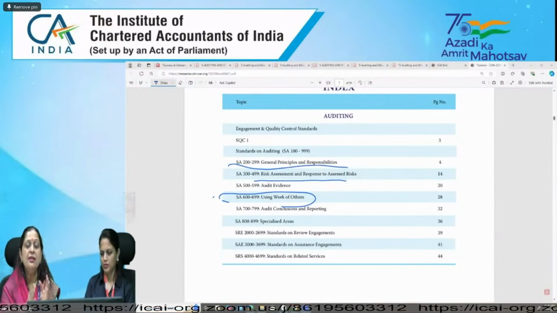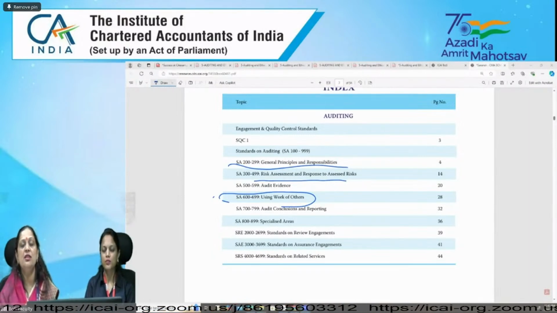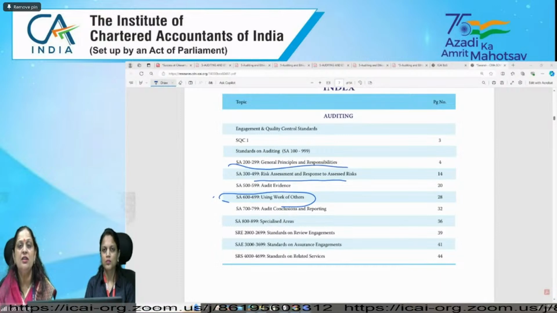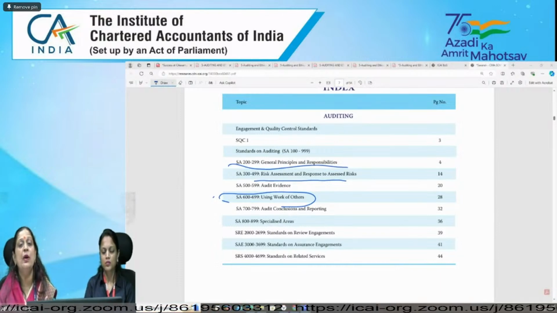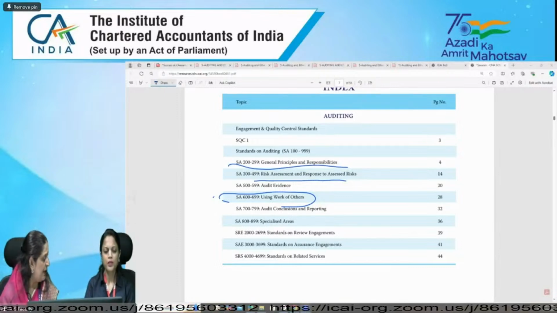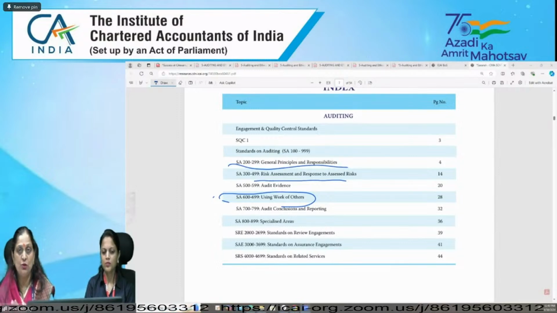So when the situation is being asked for using the work of another auditor or using the work of internal auditor or using the work of auditor's expert, we need to check which particular standard is applicable, whether it is 600, 610 or 620, right?